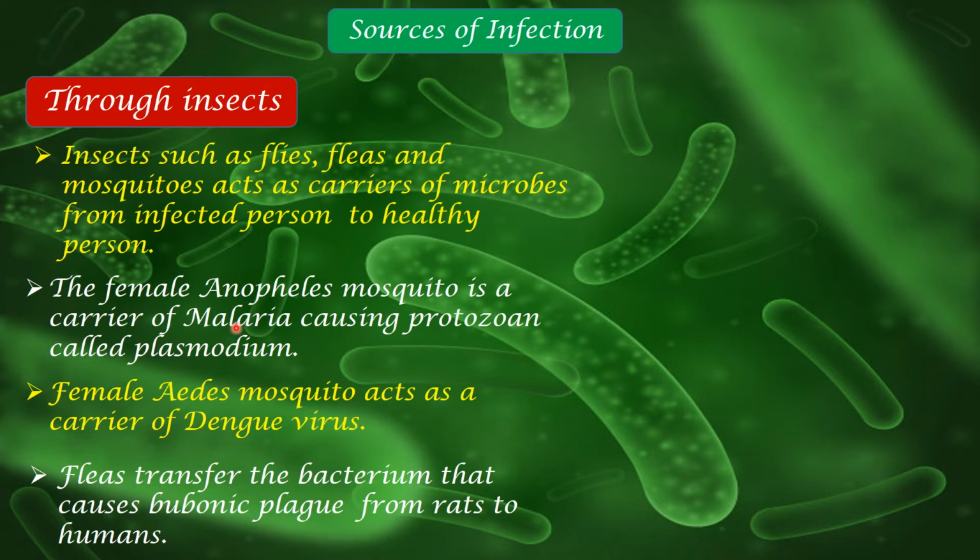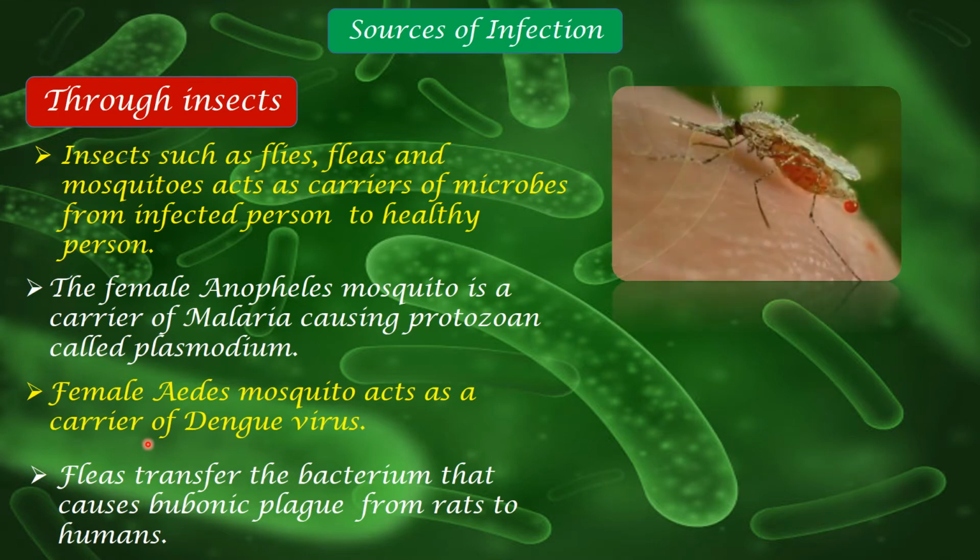Okay, so here one such example is the female Anopheles mosquito. The female Anopheles mosquito, look here, is the carrier of the malaria-causing protozoan called Plasmodium. So here the mosquito is not causing the disease. This Plasmodium is carried by the mosquito, and that is injected through the mosquito into our body. Can you understand now? So look at this picture. This is called the female Anopheles mosquito.